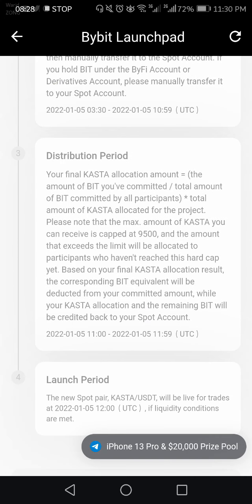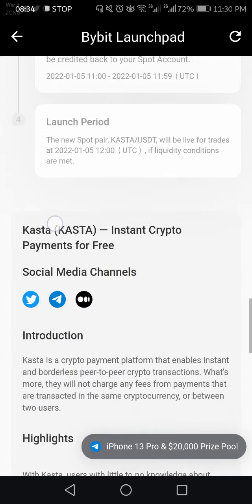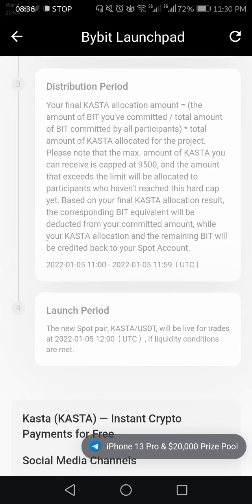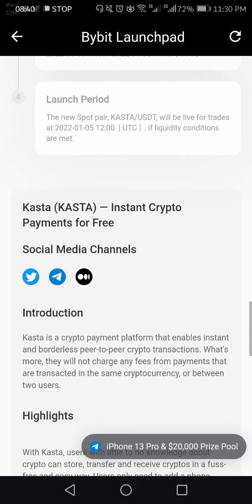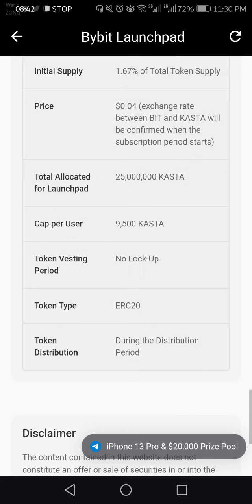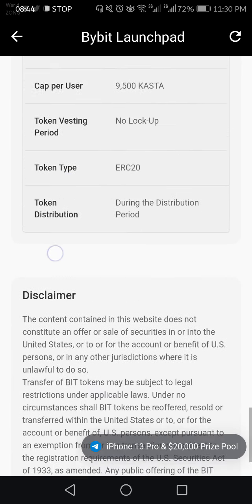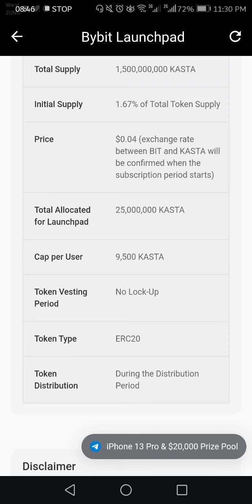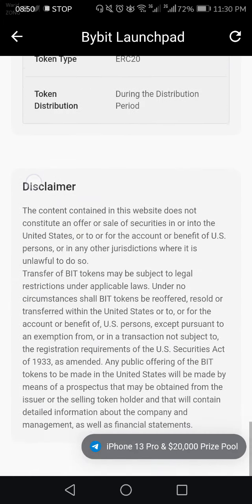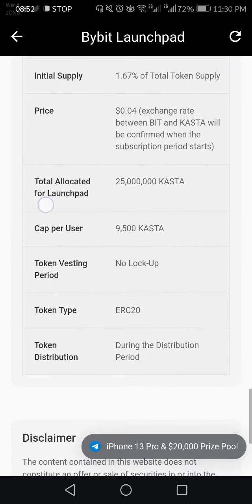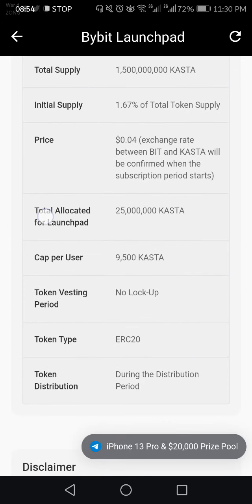After some time, your tokens will be distributed according to your BIT balance. After some hours, the Kasta and USDT pair will be launched on Bybit. This is all the information on how you can participate in Kasta Launchpad on Bybit. And you can see all the details here.